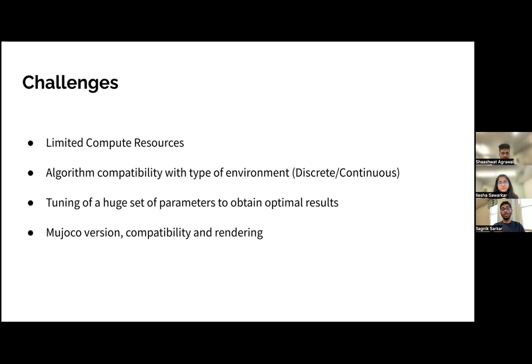Algorithm compatibility was an issue that we faced with L2M. That's why we had to shift to the MuJoCo environment. There were also problems with certain algorithms being made only for discrete environments and some being made only for continuous environments. We even had to tune a huge set of parameters for each type of algorithm, which took a lot of man hours and required a lot of trial and error. And with limited compute resources, it became a huge burden.